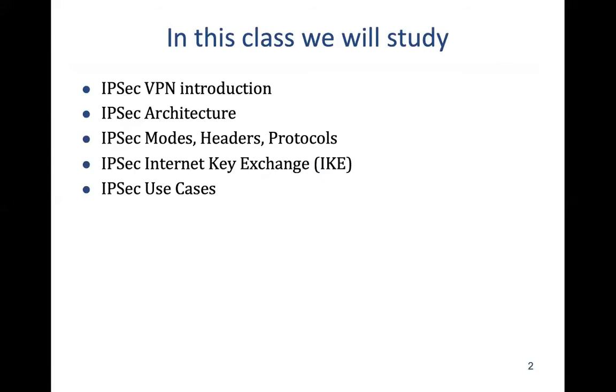All right. So we will study in brief the following topics: VPN architecture or VPN introduction. Then we'll look at IPsec architecture. We'll look at the different modes in which it works, different headers, different protocols, and how keys are exchanged. It's called the IKE protocol, and within that we'll study in brief the Diffie-Hellman protocol of key exchange. The Diffie-Hellman protocol came first, and based on that, another protocol, RSA, which we studied in brief, using public and private keys, was derived.